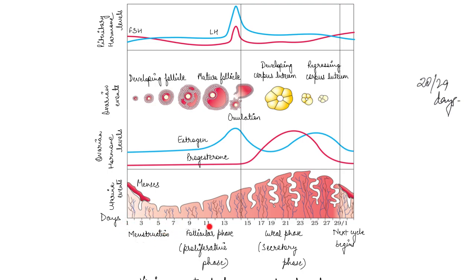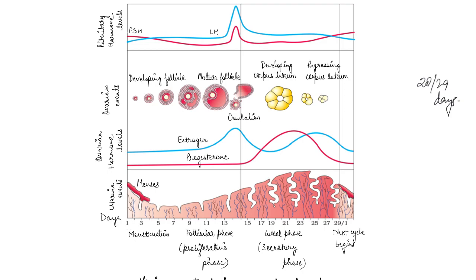The menstrual phase is followed by the follicular phase, which is also known as the proliferative phase. During this phase, you can see here the developing follicle inside the ovary. In this phase, the primary follicle in the ovaries grows to become the mature Graafian follicle. By this time, the endometrium of the uterus also regenerates through proliferation.